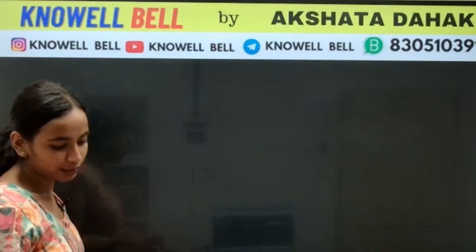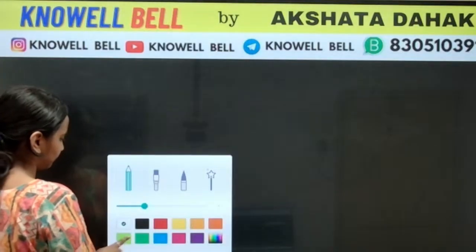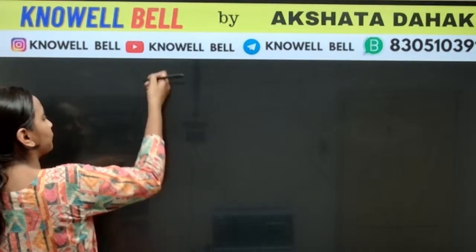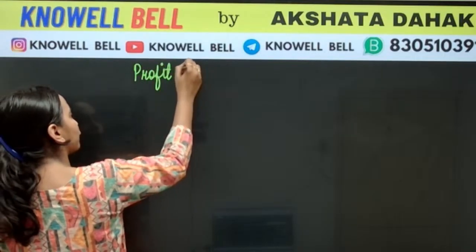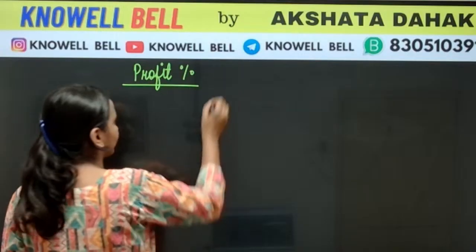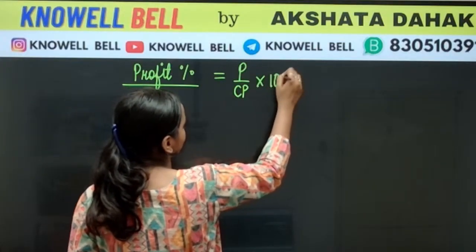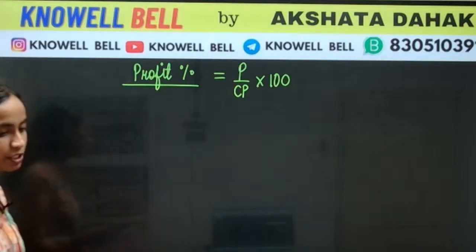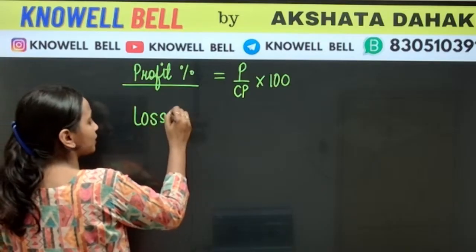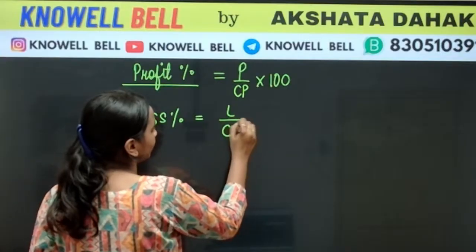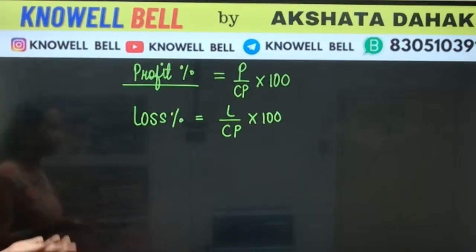Till now, what were we doing? Till now we were simply calculating profit and loss. Now we have to calculate profit percent. What is the formula for profit percent? Profit upon CP into 100. And what is the formula of loss percent? Loss percent is loss upon CP into 100. Profit upon CP into 100, loss upon CP into 100.